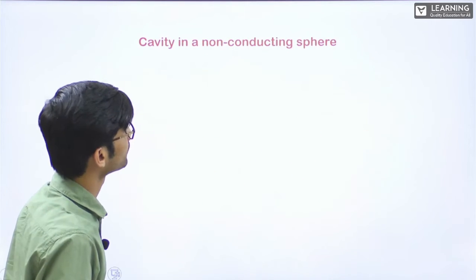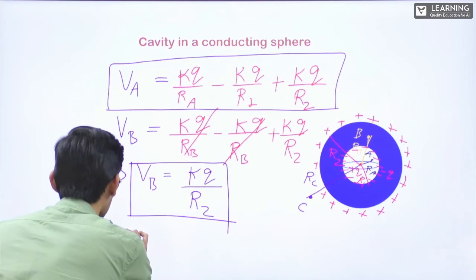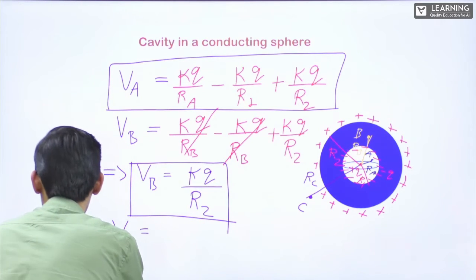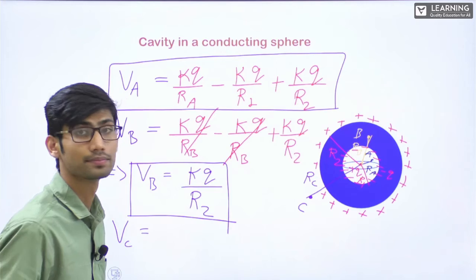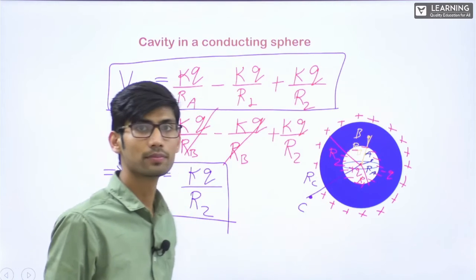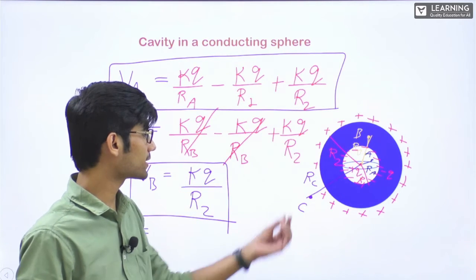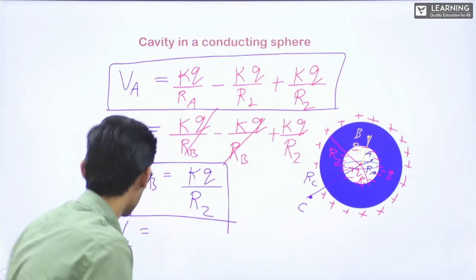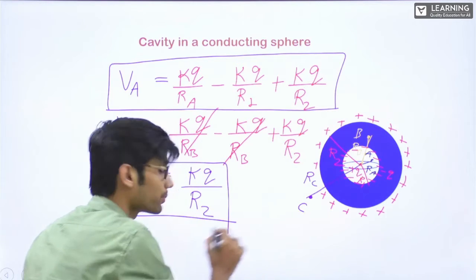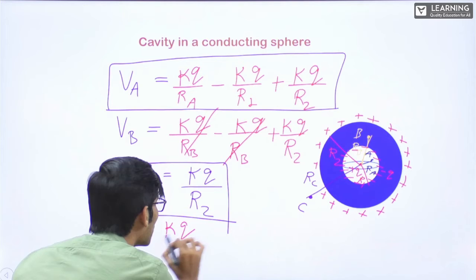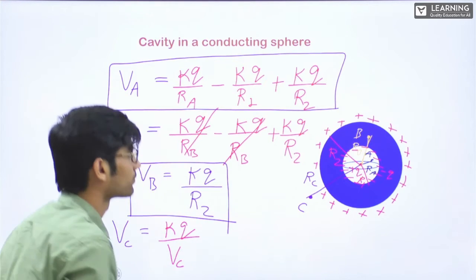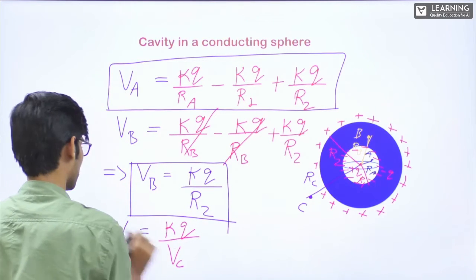Now let's see VC. Okay? How much will be VC? This point is outside. Since this is outside, now see, for VC, due to this point charge, KQ by RC.